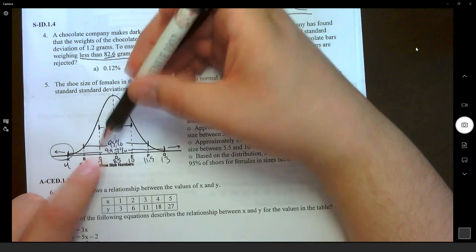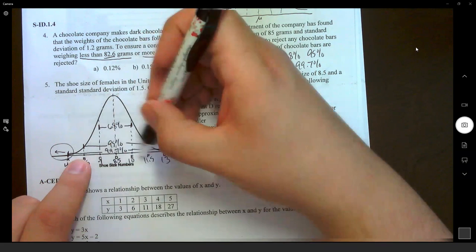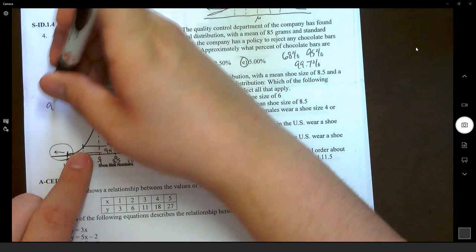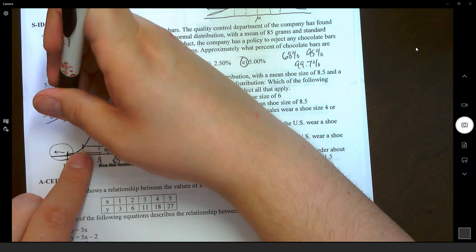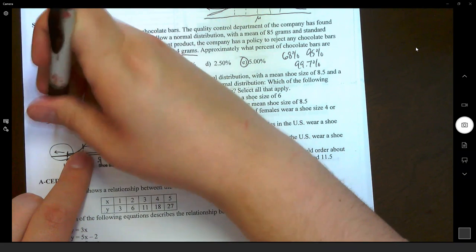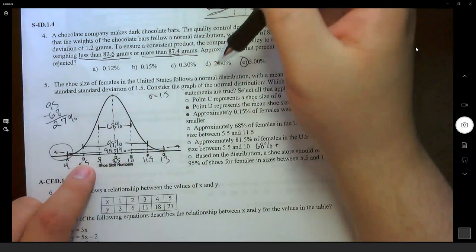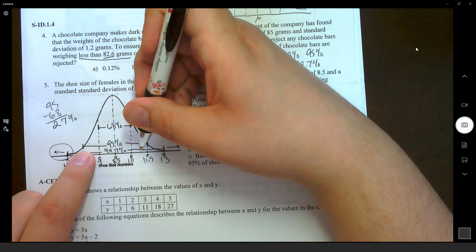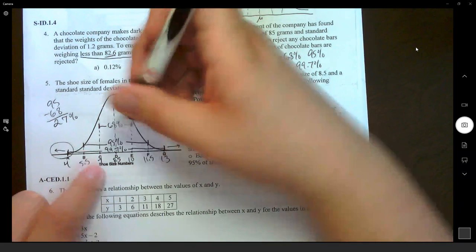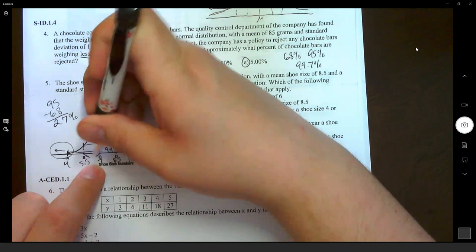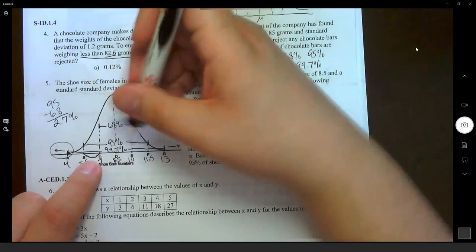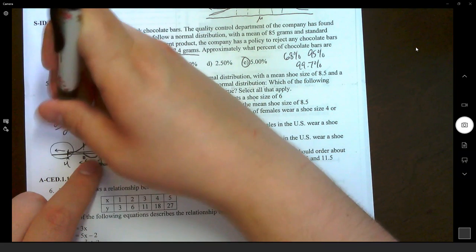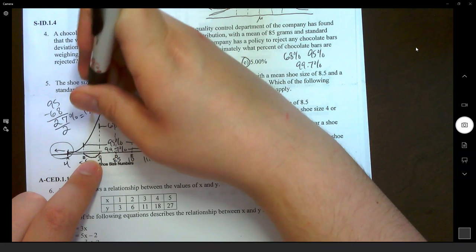Well, okay, I have to compare. From C to E, I have 68%. From B to F, I know it's 95%. So what's the difference between 95% and 68%? 95 minus 68 is 27%. So I know that between B and C and E and F, that extra space totals 27%. Now, since I only want between B and C, that's half of what we just calculated, so I divide that by 2, and I get 13.5%.